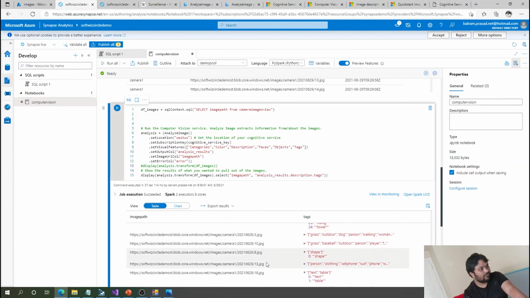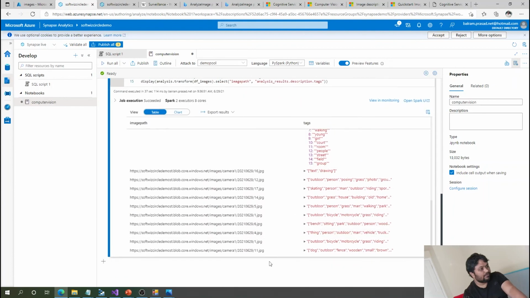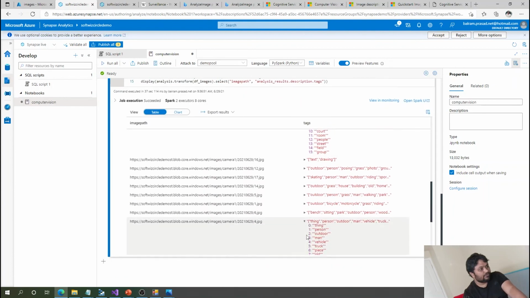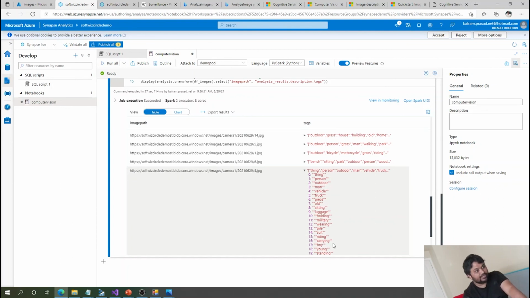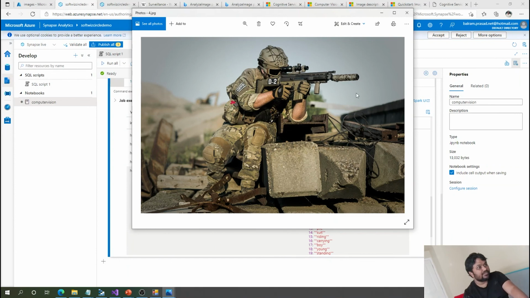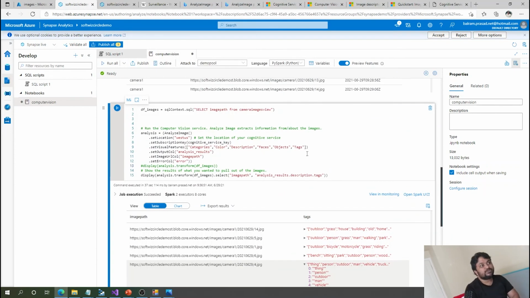It says thing, person, outdoor, man is there, vehicle is there, truck is there, sitting, luggage, holding, military is also coming, wearing, pile, suit, riding. So all these details are coming inside this one. Looking at this picture and analyzing it, cognitive services is giving these details to us.